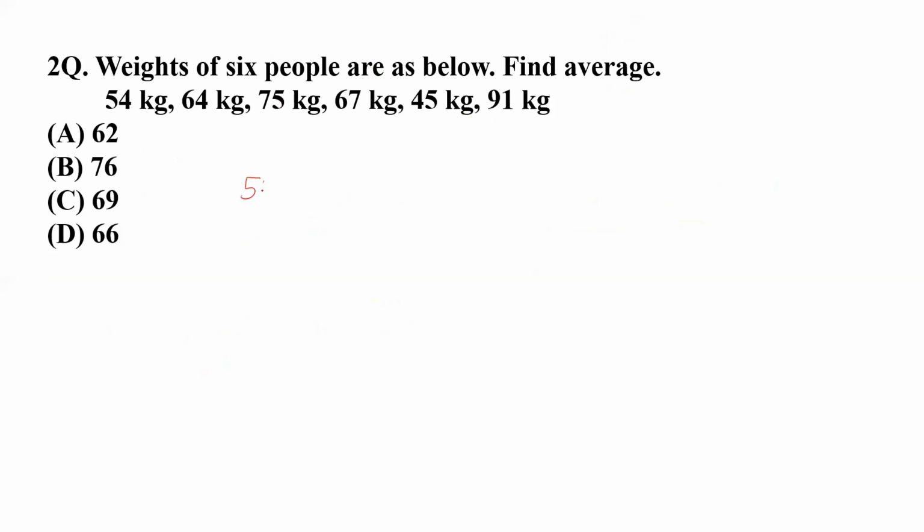So you just have to put like 54, then 64, then 75, then 67, then 45, then 91. Just make the sum of all these observations and divide it by the total number of observations. These are 6. I'm just making the quick addition. Okay, so here should be 8, 13, 20, 25, and 26. So 26, so 2 should be there.